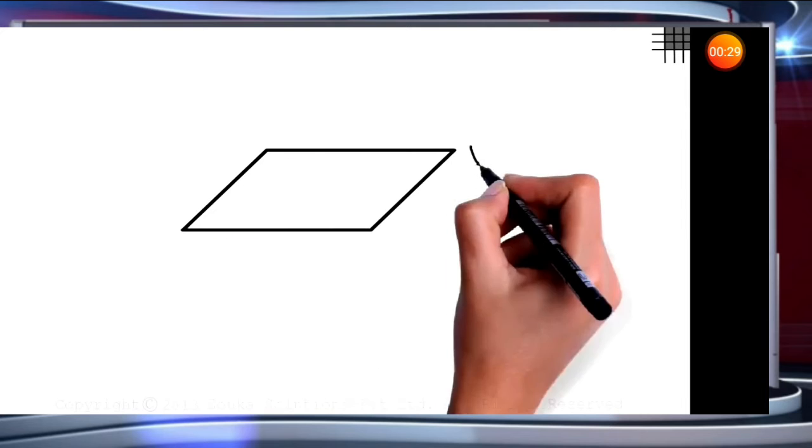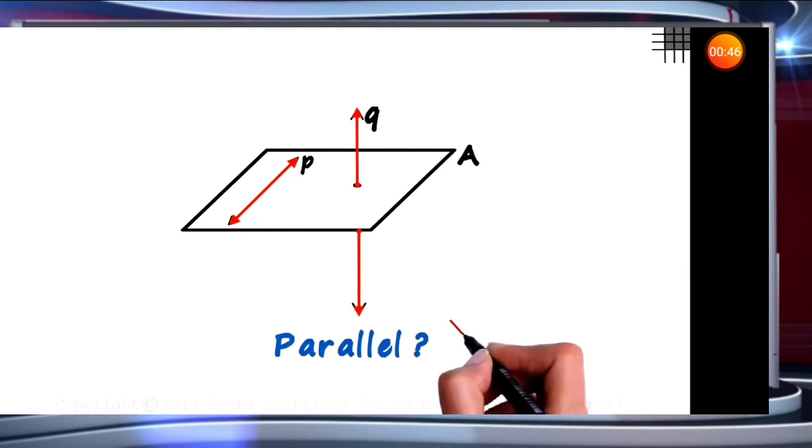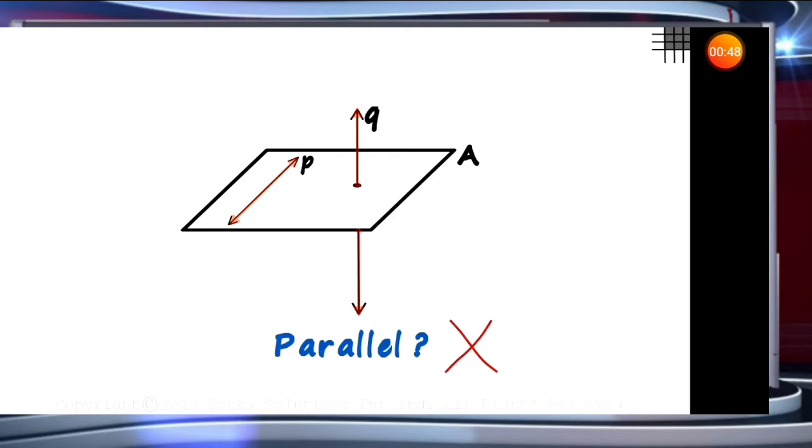Consider a plane. Suppose we have line P on the plane A and line Q passing through the plane A like this, perpendicular to it. These lines will never meet. Are lines P and Q parallel then? They never meet. But the answer is no. They are not parallel lines.